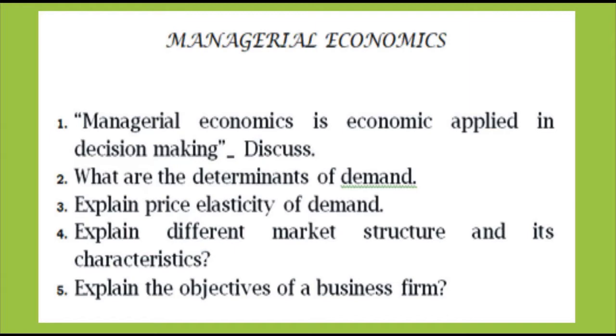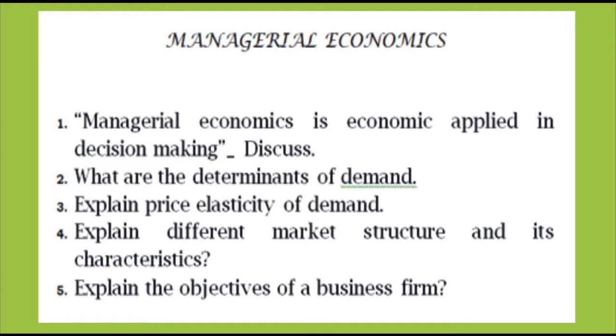Next, question number 4, explain price elasticity of demand. This was asked in June 2019, May 2009. Next, question number 5, explain objectives of a business firm.